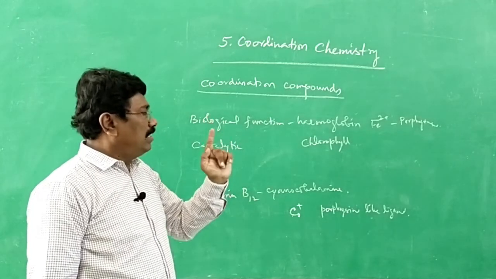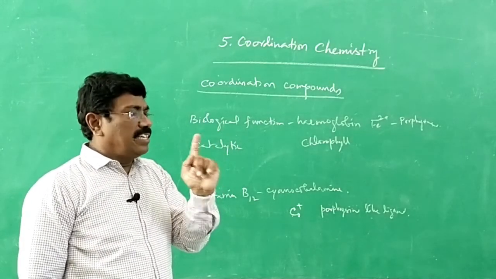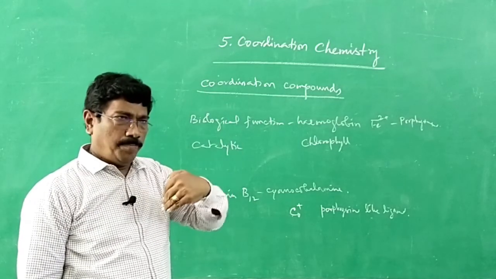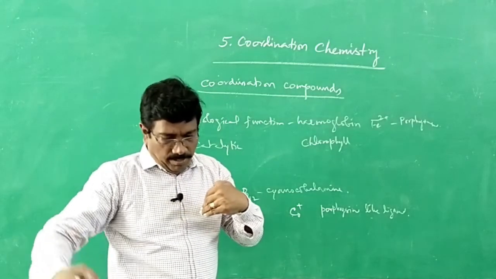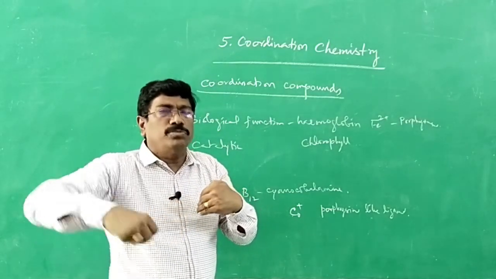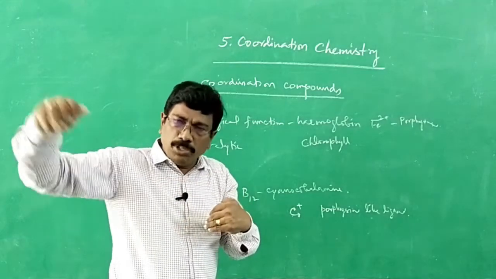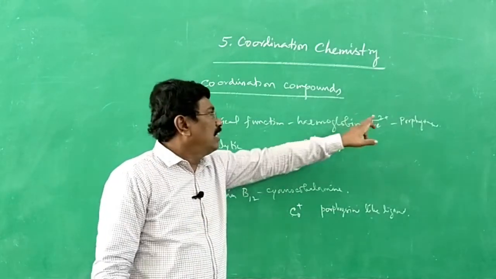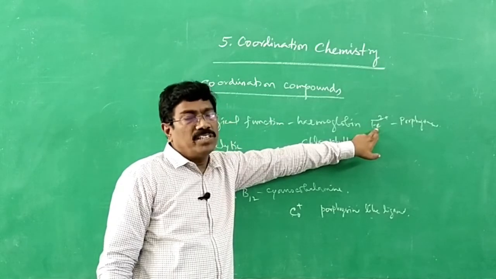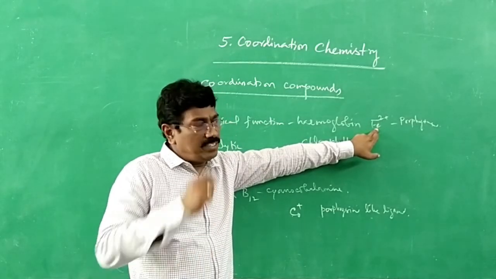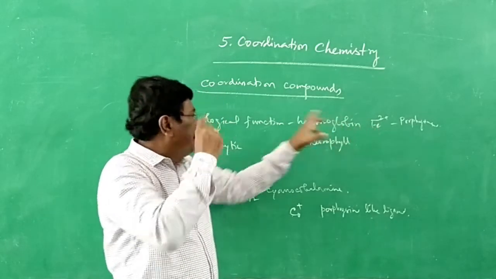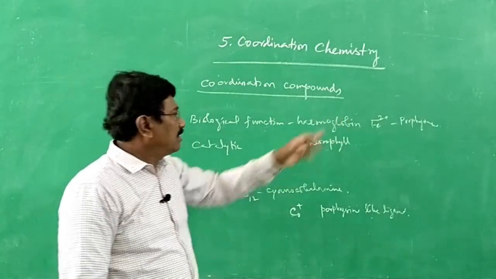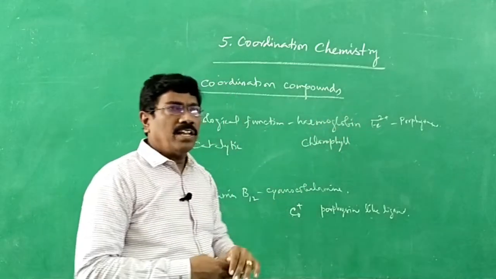One bond is temporarily made with iron 2 plus. When it takes oxygen from lungs to tissues, it will take oxygen. From tissues it will release carbon dioxide, and a coordination bond is made with Fe2 plus, both by oxygen as well as carbon dioxide. So the biological function is due to the coordination compound, with the central metal ion being the d block metal ion Fe2 plus.